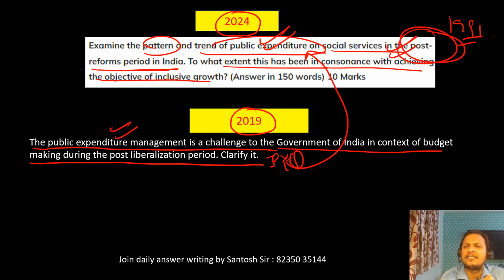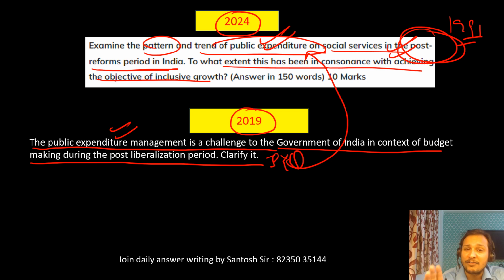What they have done is just added the inclusive growth concept to this public expenditure management. That is why, guys, I say the UPSC mains examination is very easy compared to the prelims examination. UPSC mains examination is very easy. If you read my mains master notes and attend the DPS classes, guys, I can tell you, you can get rank 1 next year.